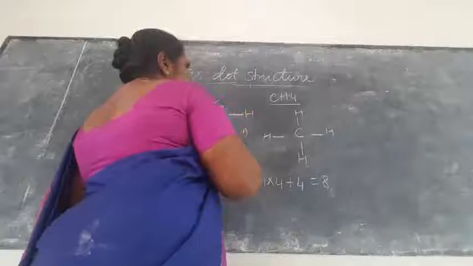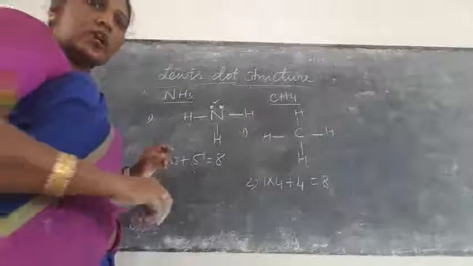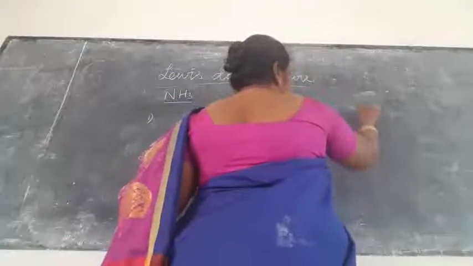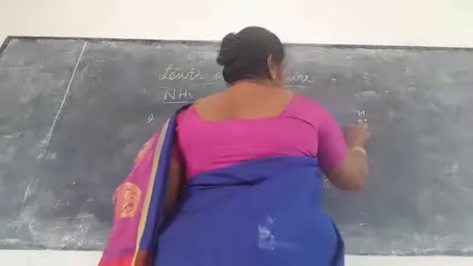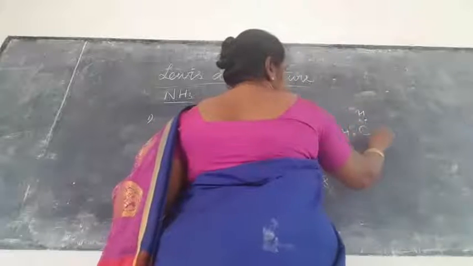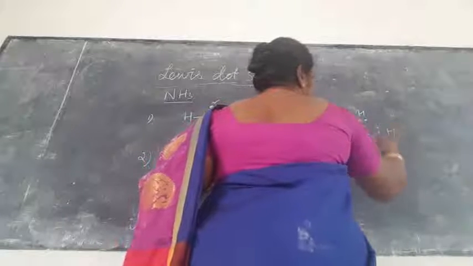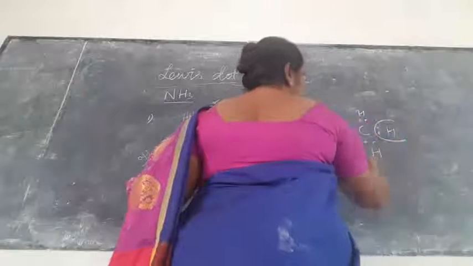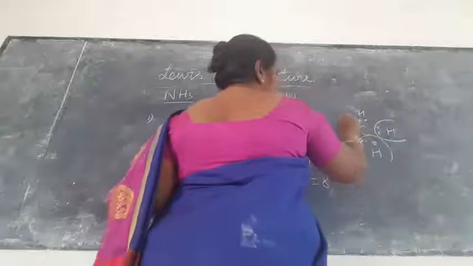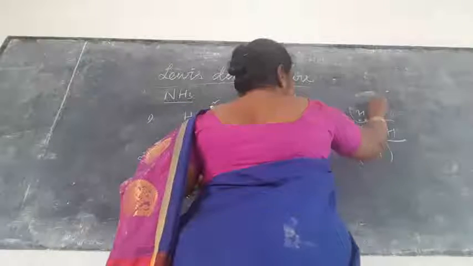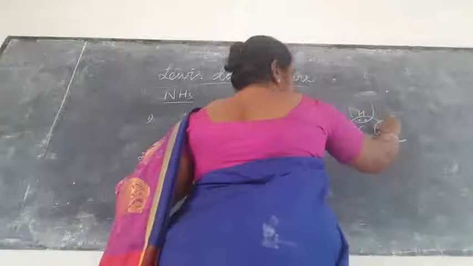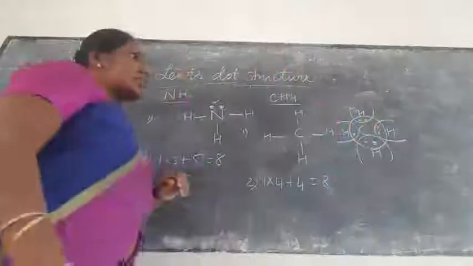So how to draw the Lewis dot structure of this compound? This is carbon, hydrogen. This is 2 electrons, this is 2 electrons for hydrogen, this is hydrogen 2 electrons, this is hydrogen 2 electrons. Each hydrogen contains 2 electrons. Carbon, you check, has 8 electrons. This is the structure of methane.